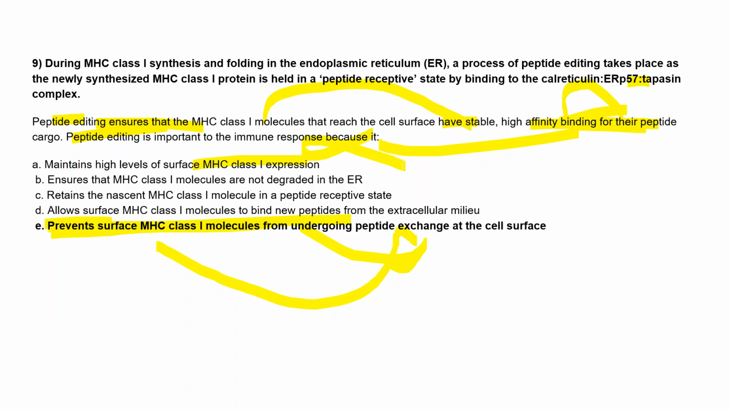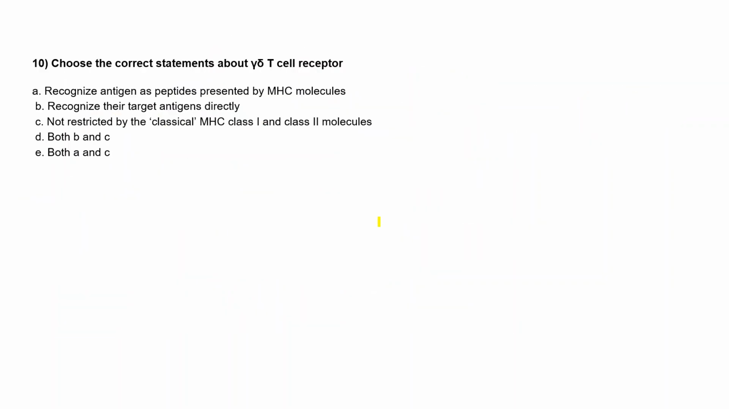No, it's not needed. Ensure that MHC class I is not degraded in the ER? No. Retain the peptide? It's not right. And it will bind? No. Only this is the right answer, that it prevents the surface MHC class I molecule from undergoing peptide exchange at the cell surface. So moving to the last question, choose the correct statement about gamma delta T cell receptor.